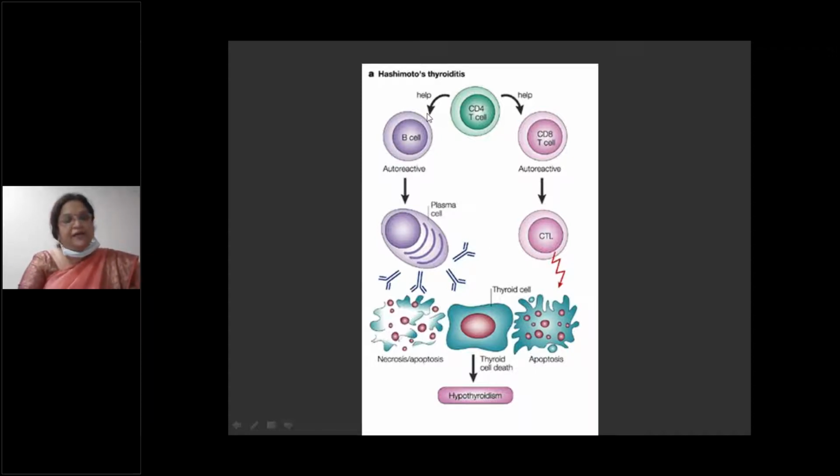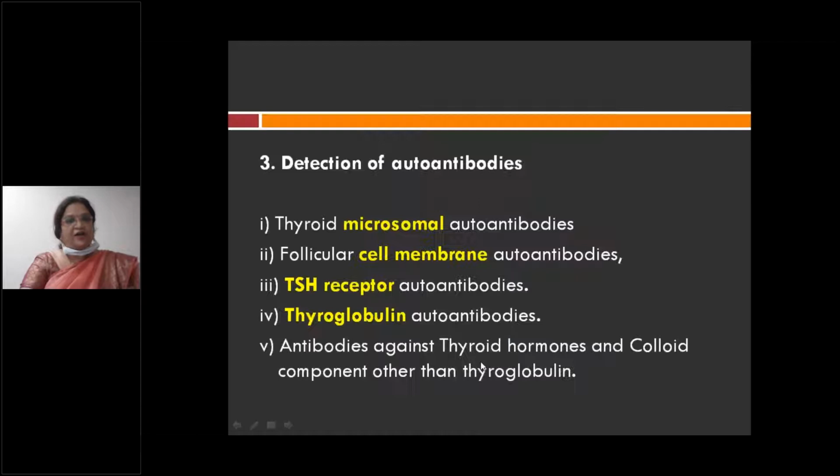Similarly, when the B lymphocytes are activated, what will happen? They will cause activation of plasma cells, and plasma cells will cause autoantibody formation against the thyroid cells, leading to necrosis as well as apoptosis. Ultimately, there is the death of the thyroid cells, leading to hypothyroidism.